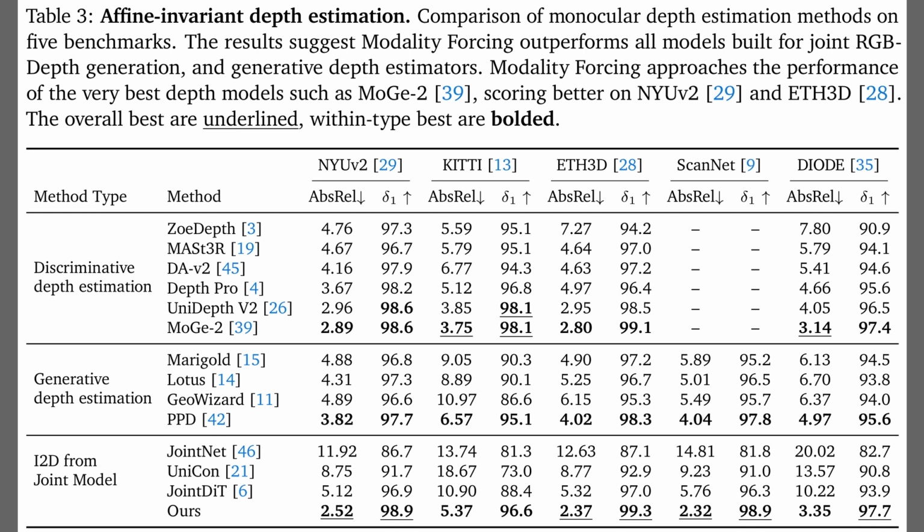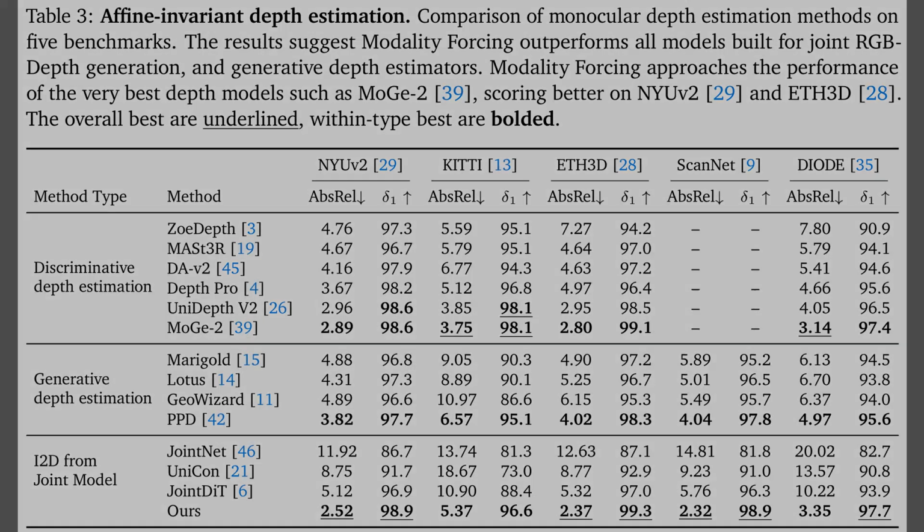Okay, Table 3 compares this method on affine invariant depth estimation across 5 benchmarks. Affine invariant depth estimation means measuring depth up to an unknown scale and shift, which helps compare models across different camera setups. In the bottom row, the proposed model significantly outperforms existing joint image and depth models, achieving a low absolute relative error of 2.5 on NYU versus 2. It is even competitive with leading specialist discriminative estimators like MOGI-2.